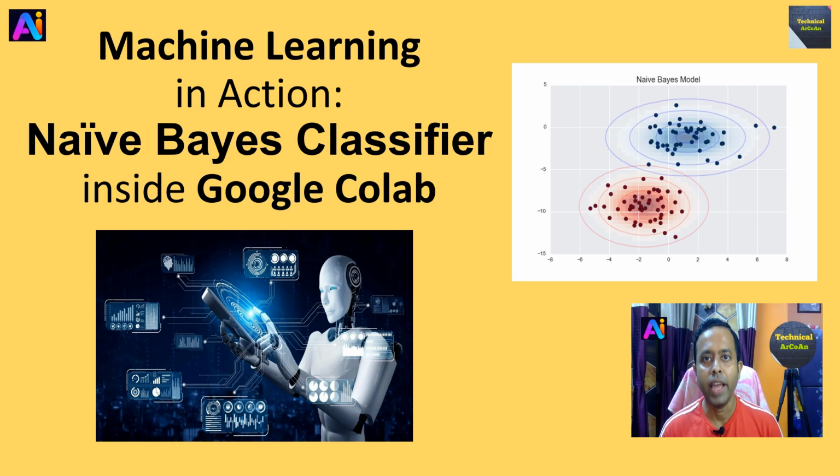Despite the simple assumption, it works amazingly well in many real-world applications like text classification, sentiment analysis, spam detection, right? And also the Naïve Bayes Classifier is one of the supervised machine learning algorithms based on Bayes Theorem, right?